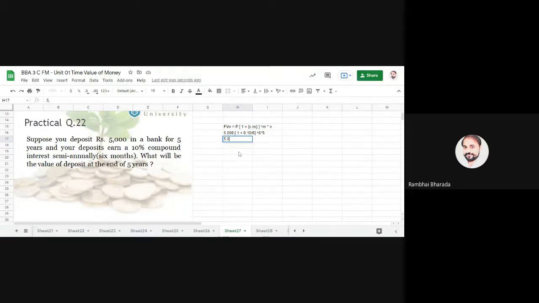So 5,000 remains same. Okay, in a bracket 1 plus 0.10 upon 6, bracket over, raised to 6 into 5, 30. So the 5,000 in a bracket 1.10 divided by 6, we will get 0.1833.